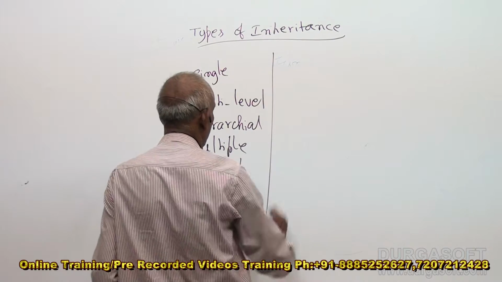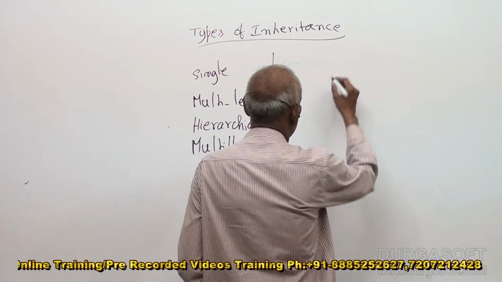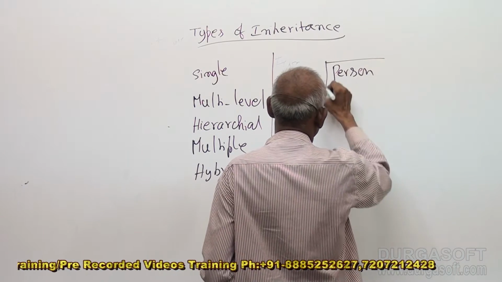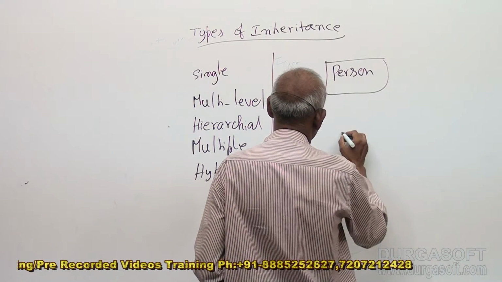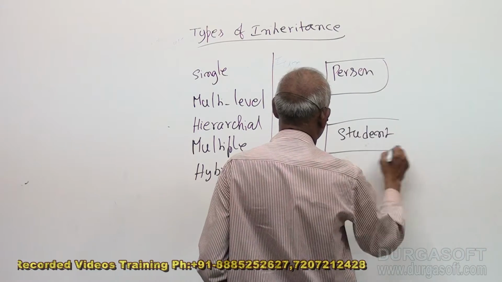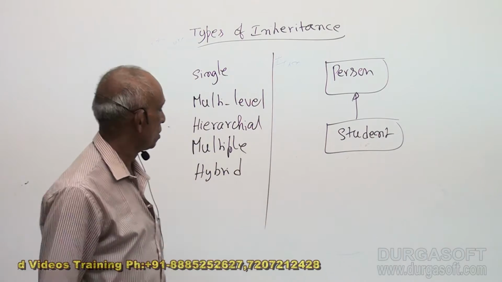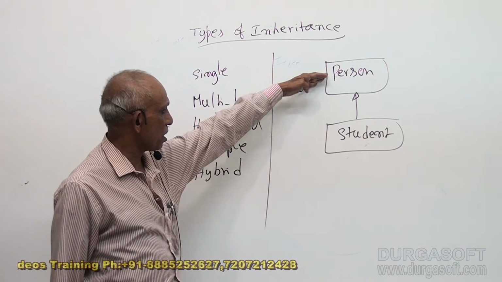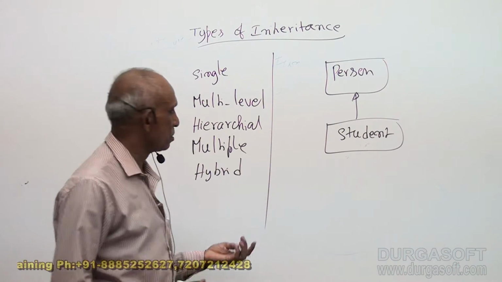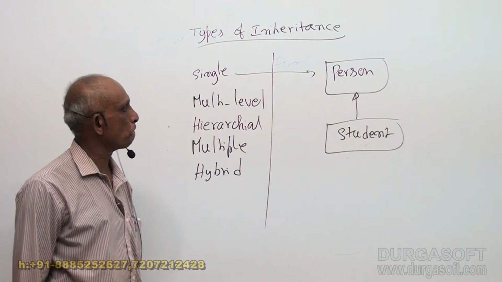First, let us take single inheritance. Single inheritance is just whatever I discussed. That is, there is a person class which has name and age. From this, student class is derived or inherited with some extra features. So, one base class, one child class. This is called single inheritance.